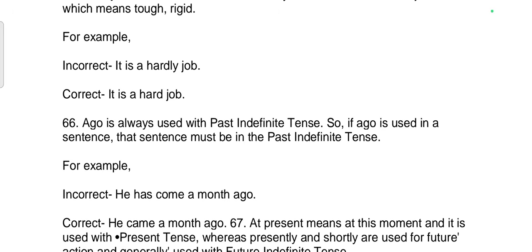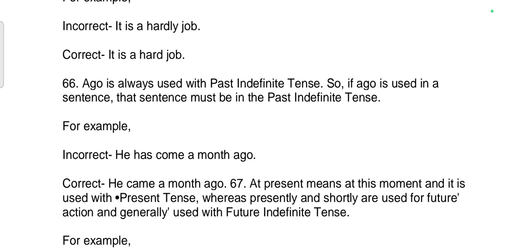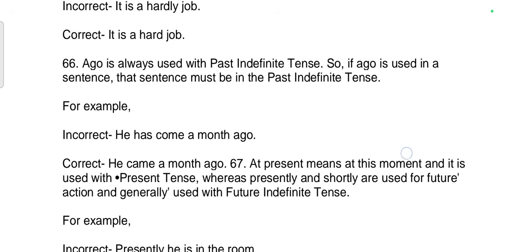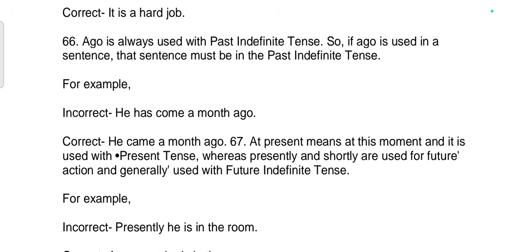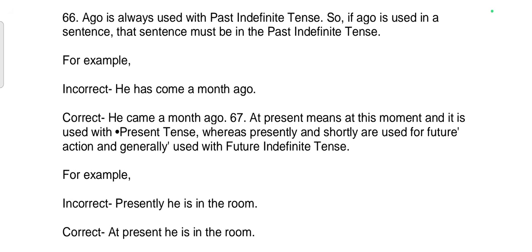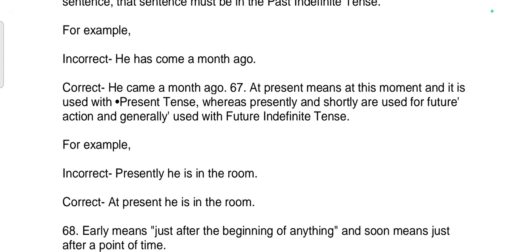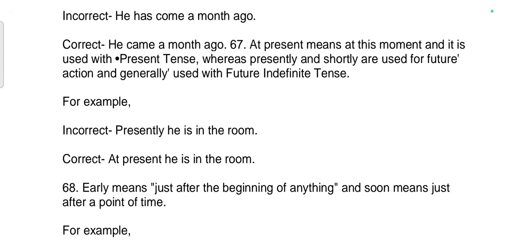66th rule. Ago is always used with the past indefinite tense. So, if ago is used in a sentence, that sentence must be in the past indefinite tense. For example, incorrect. He has come a month ago. Correct sentence. He came a month ago.